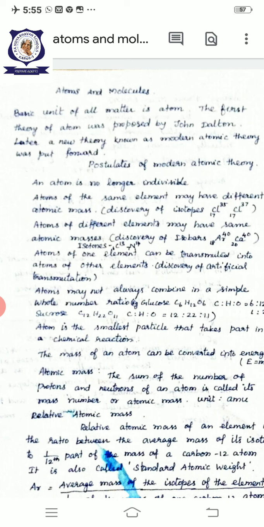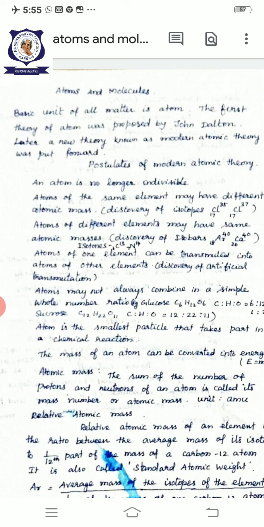Atom is a basic unit of all matter. We know this. In an atom, there are some elementary particles like electrons, protons, and neutrons.